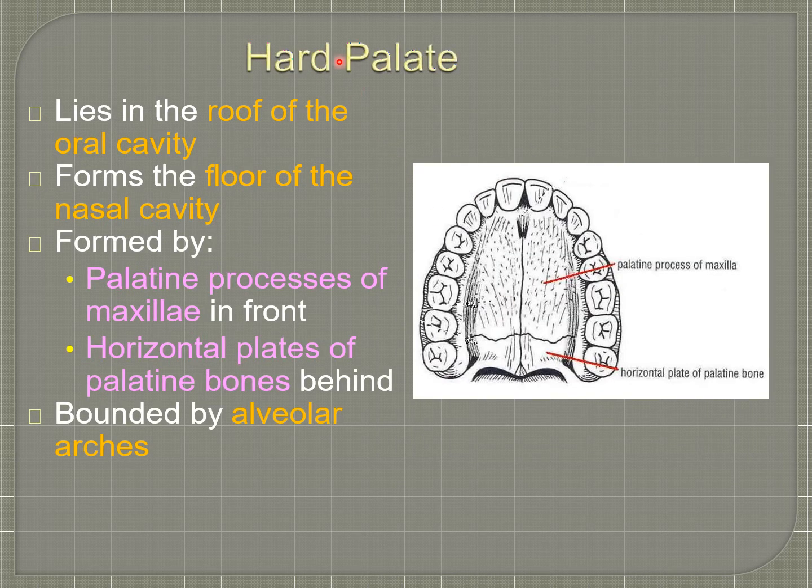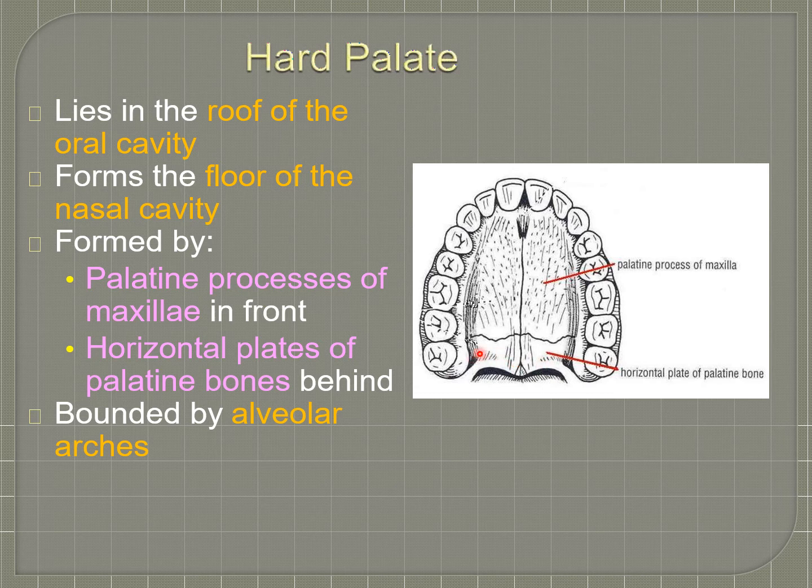About the hard palate, as we have seen, it lies in the roof of the oral cavity and also forms the floor of the nasal cavity. It is formed by the union of the palatine process of maxilla and horizontal plates of palatine bones, and it is bounded by the alveolar arch. This is the horizontal plate of palatine bone on one side and this is on the other side, right and left.